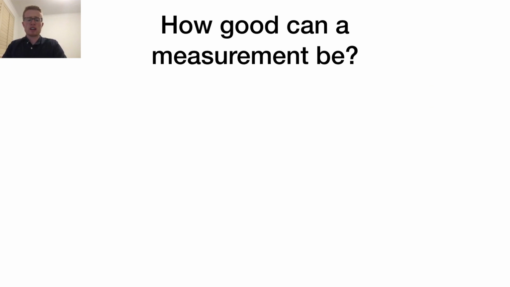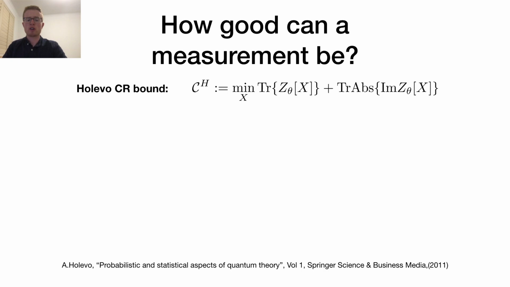It is natural then to ask, just how good can a measurement be? Although I have described some situations where quantum resources benefit measurement precision, in some respects quantum mechanics can actually be detrimental to measurement precision. For example, the uncertainty principle implies that we cannot measure any number of quantities with arbitrary precision. The ultimate limit on how well a set of parameters can be measured was introduced by Holevo and has since become known as the Holevo bound.